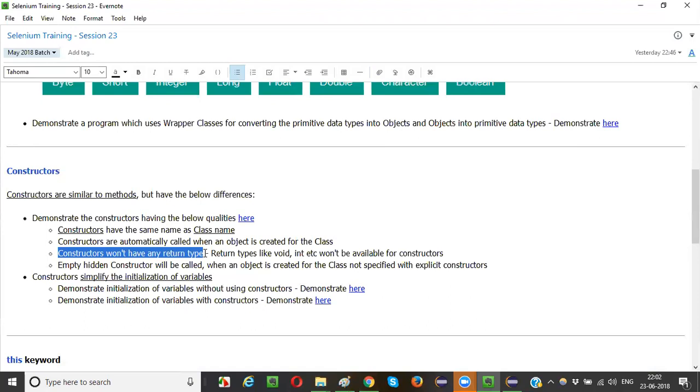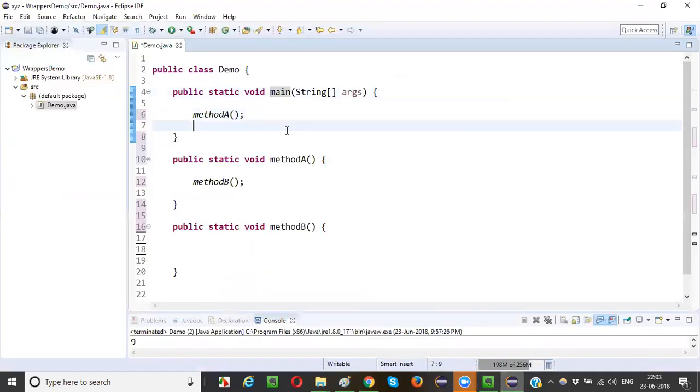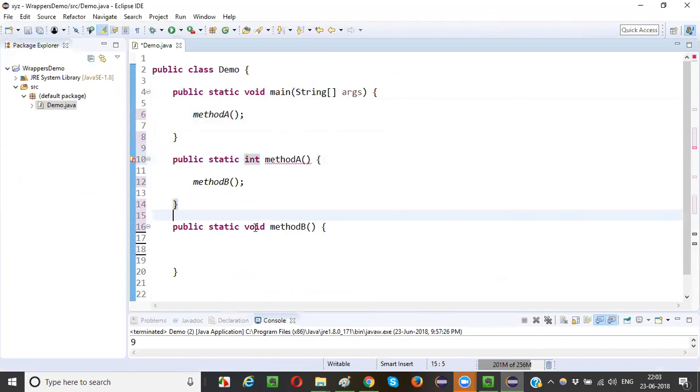Constructors won't have any return type. Here, the main method has a return type. What is the return type of this main method, guys? Void. Yes, void. Some other methods may have the return type as int, something may have string, like this. It can be anything. But in these examples, void is the return type.